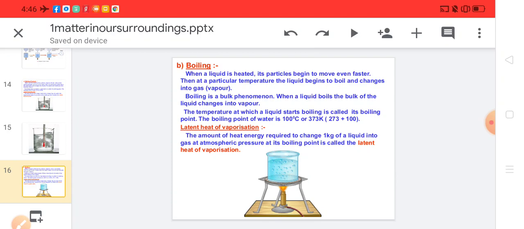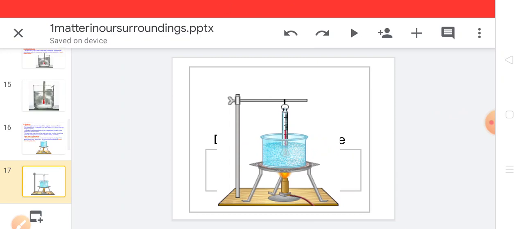Latent heat of vaporization. It is the amount of heat energy required to change 1 kilogram of liquid into gas at atmospheric pressure at its boiling point. Here you can see the diagram. The water is boiling, and over here we can measure the temperature.